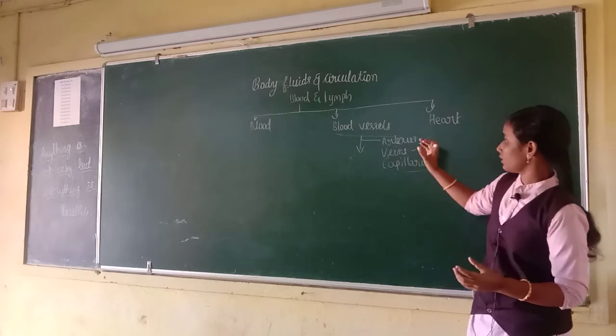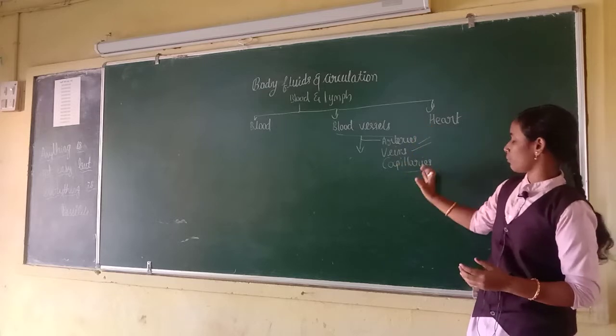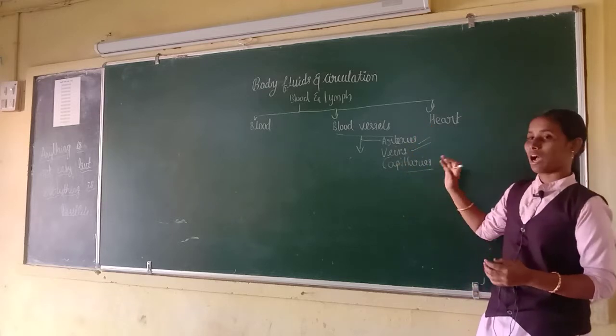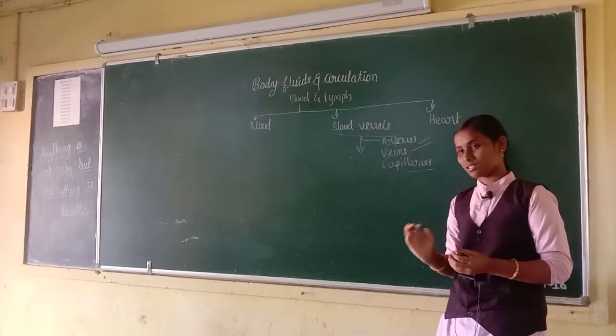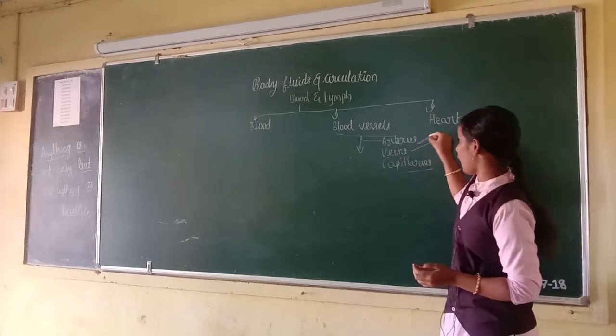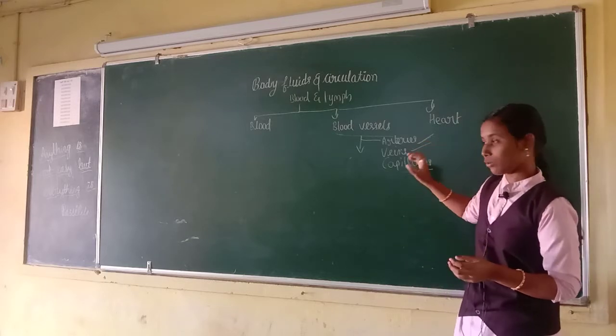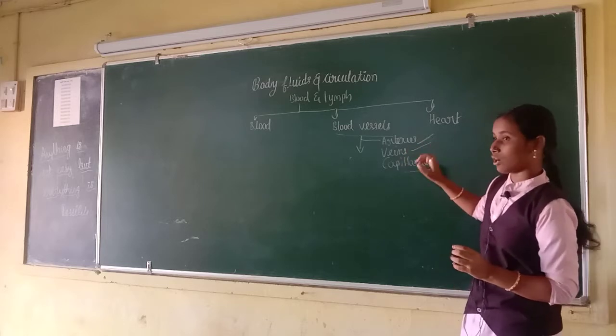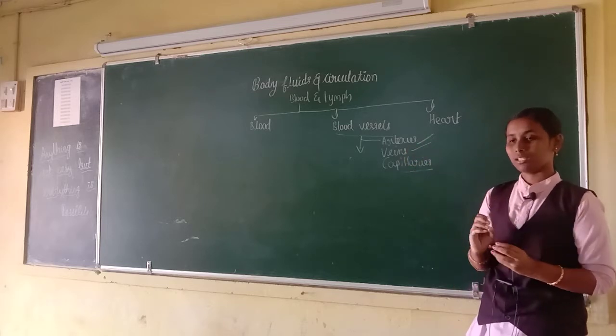Next, capillaries. What are capillaries? Capillaries connect the arteries and veins. Capillaries have oxygenated and deoxygenated blood. Arteries have a thicker wall as compared to veins, because the heart pumps the blood at high pressure.